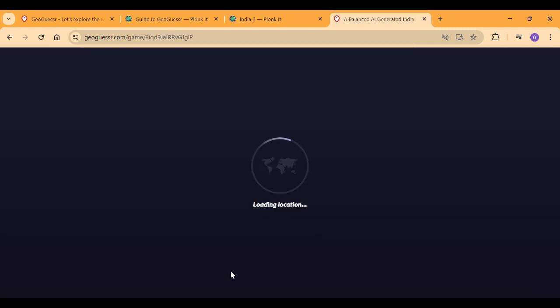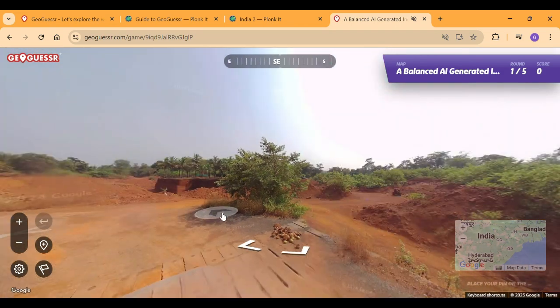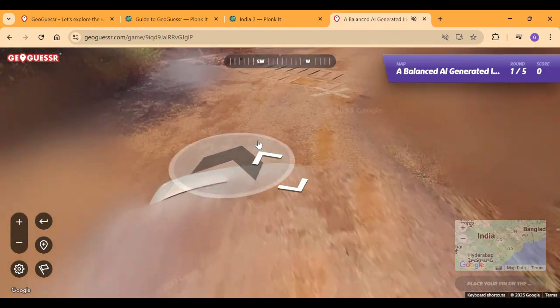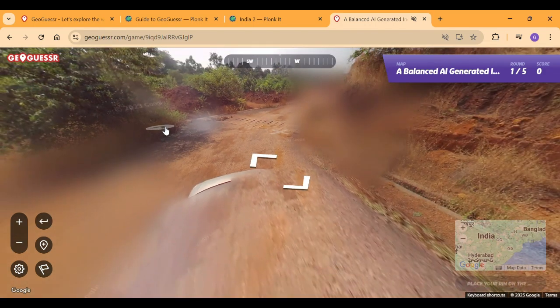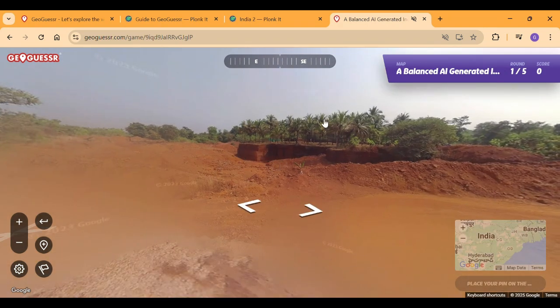We're going to play moving because we're going to learn a lot of specific regional clues from these. So the first round we get. So let's look at the car because car is a very useful thing. So there is no car. There is a car visible, but okay. So now we need to find.